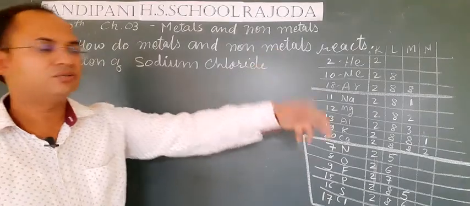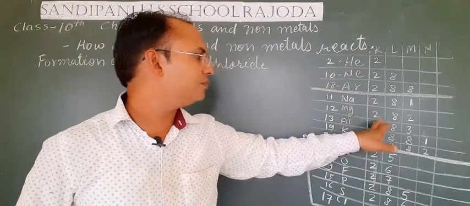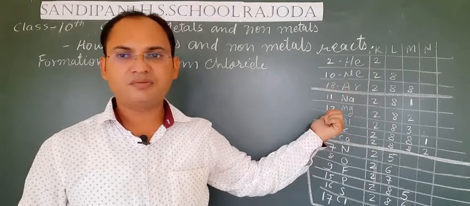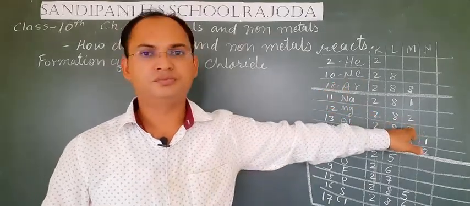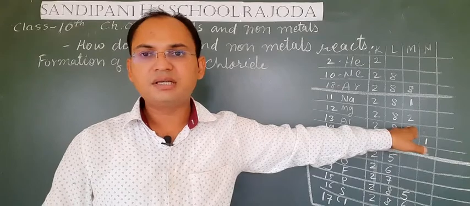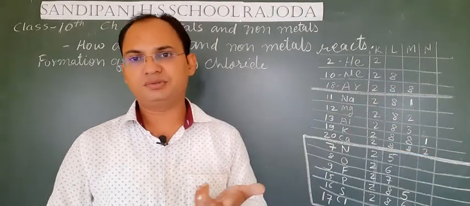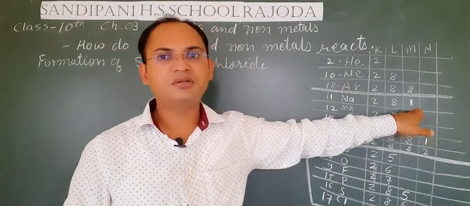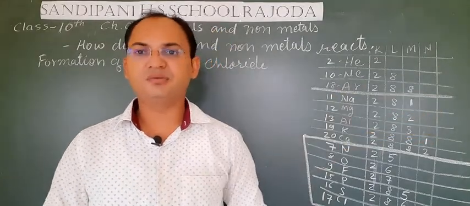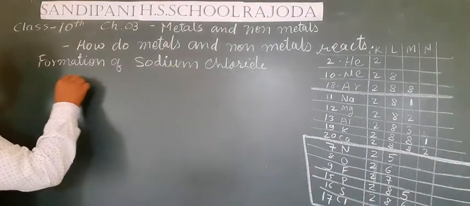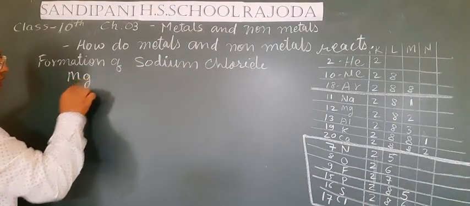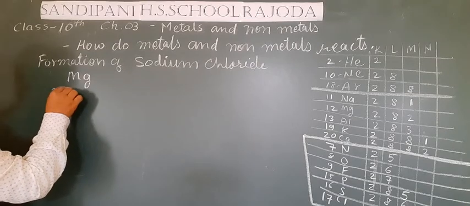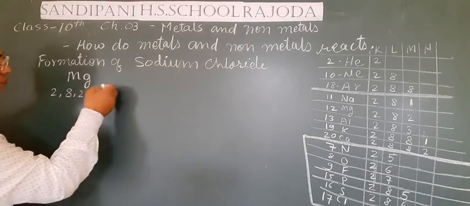Here you see, students, the electronic configuration of magnesium, total electrons 12: 2, 8, 2. Magnesium can lose 2 electrons. We have seen that sodium was losing only 1 electron, but here magnesium will lose 2 electrons. How? See here. Mg, magnesium, has electronic configuration 2, 8, 2.